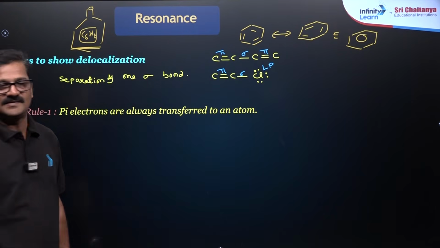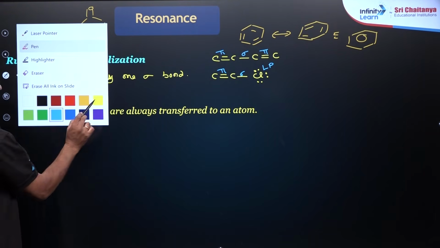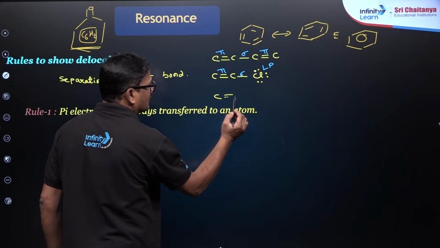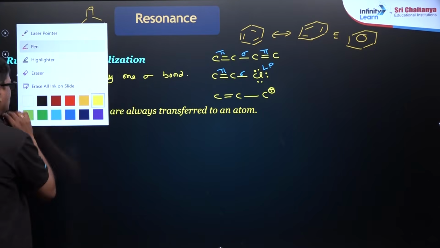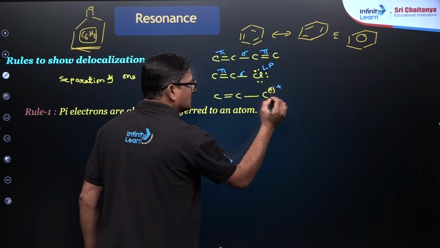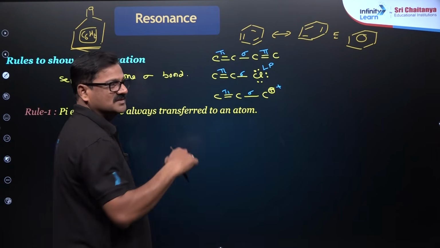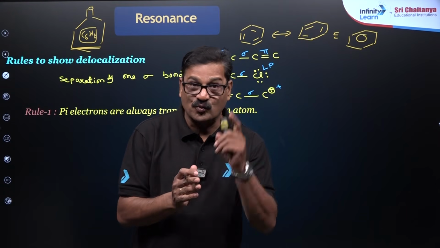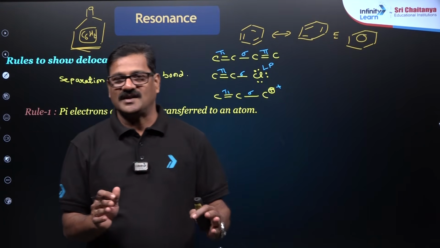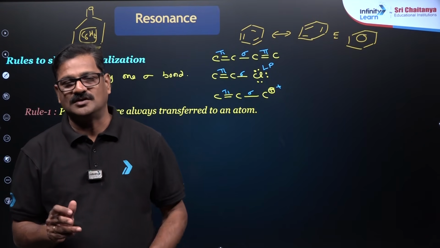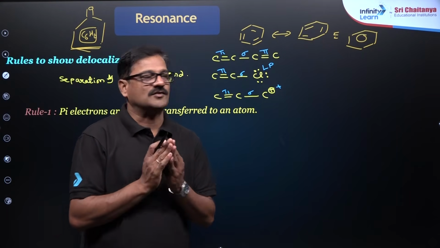In this case resonance takes place. And you can have carbon double bond carbon and a positive charge. Here the positive charge and pi bond are separated by one sigma bond. In all these cases one sigma bond is separating. This condition allows you to talk about delocalization and is the gateway to say it is a resonance.